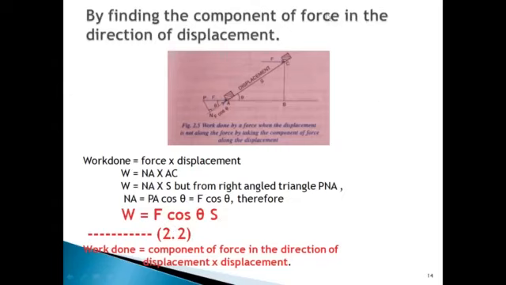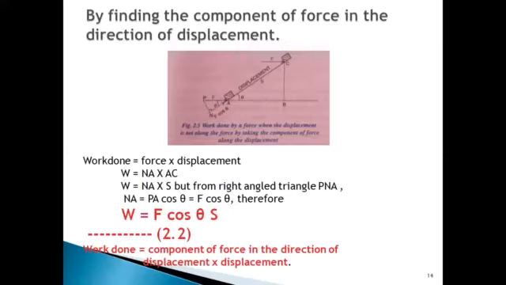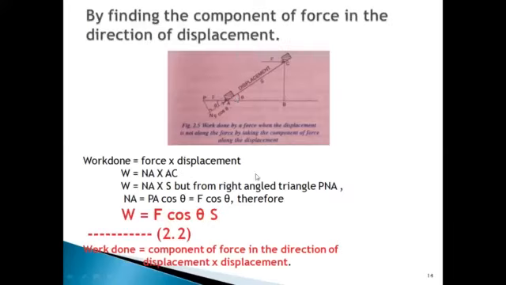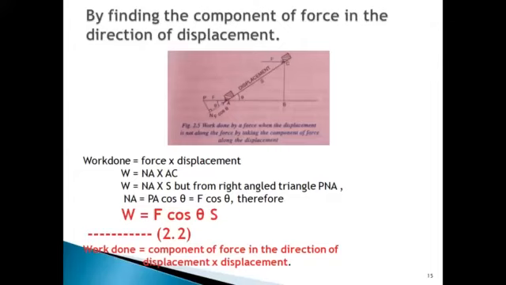From these two equations, we can infer that work done is equal to the product of magnitude of force, that is F, into the magnitude of displacement, that is S, and the cosine of the angle theta between the direction of force and displacement.